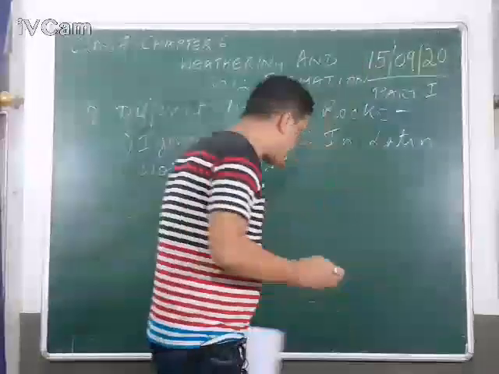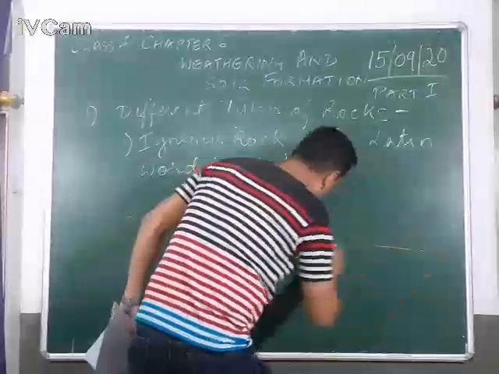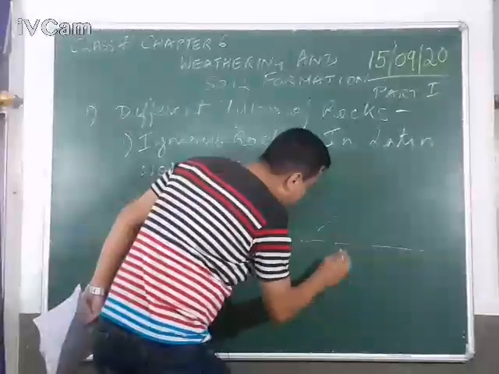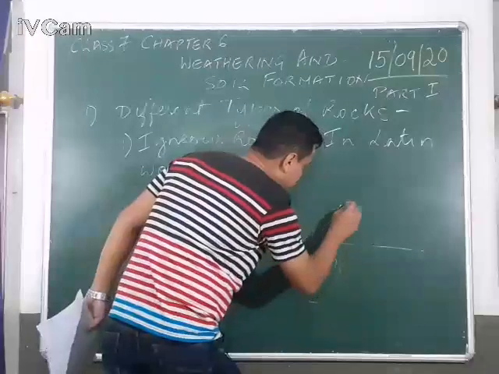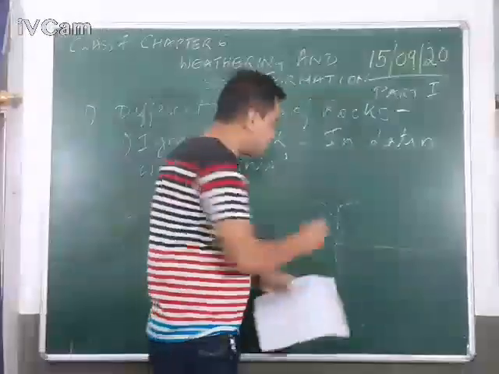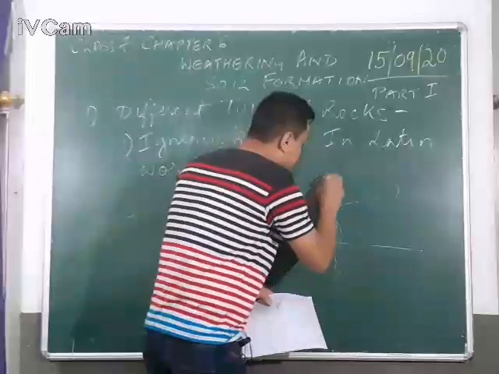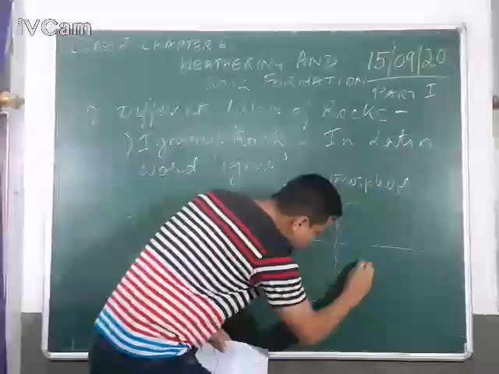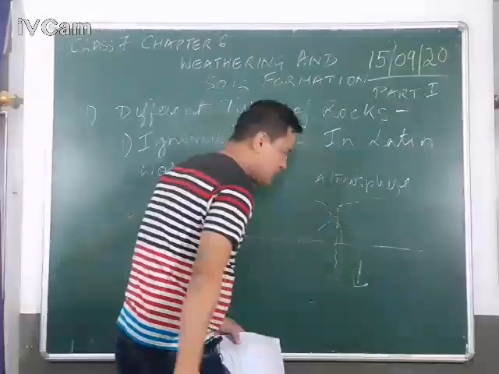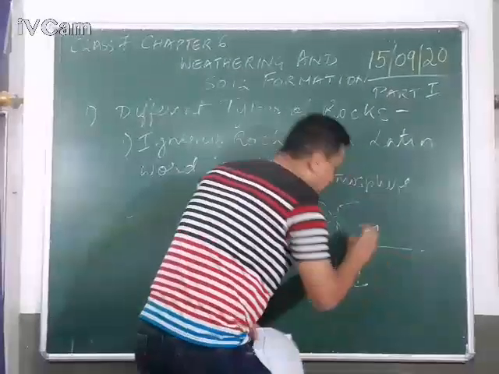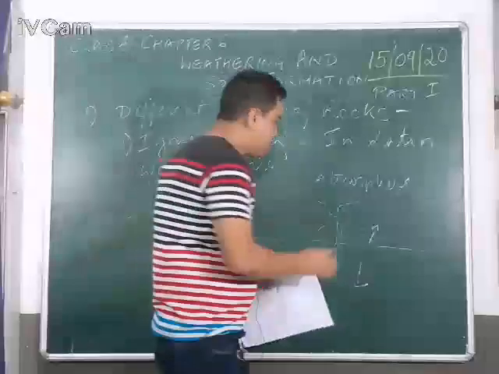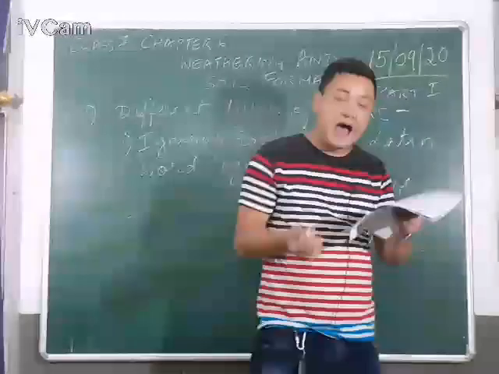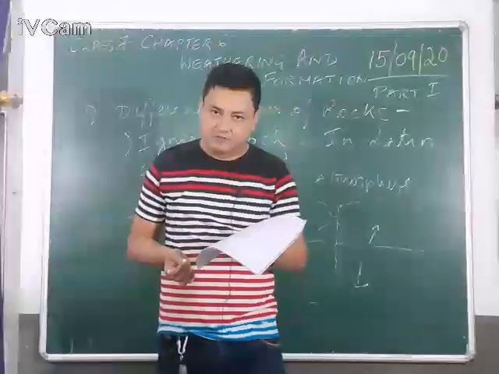And when it came out from the volcano, let's make a drawing here, okay? I'm making a volcano here. Now, when the hot molten magma comes out of the rocks, what will happen? It comes in contact with the atmosphere. Some igneous rocks are formed inside the earth, okay? Some igneous rocks are formed outside the earth. So, the igneous rocks which are formed outside the earth come in contact with the atmosphere and cool down,